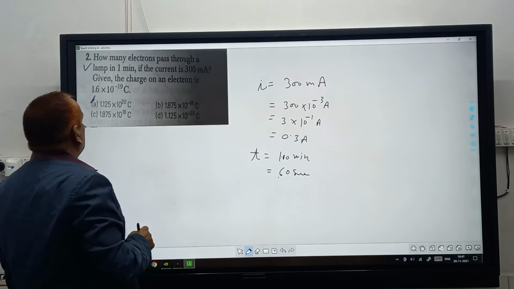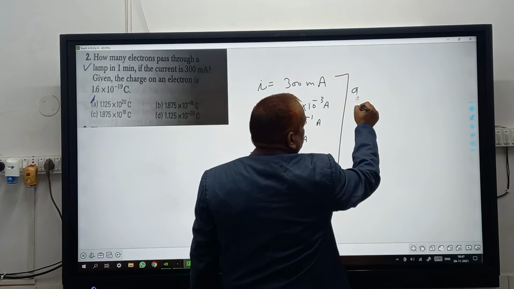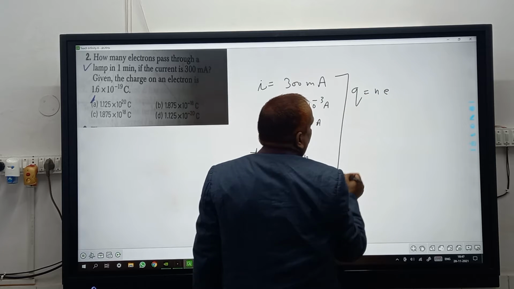As we know about the charge from the theory of quantization, Q is equal to NE.